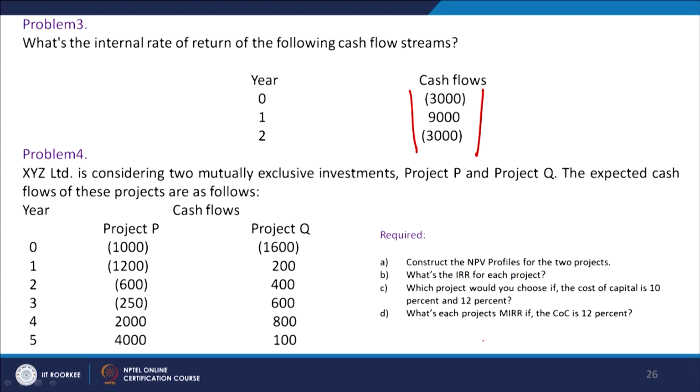You have to find out the value of R, and as I told you, R is the internal rate of return. The limitation of internal rate of return is when the cash flows are non-conventional. If you make the investment in the 0 period and the cash inflows come over the subsequent years, then that is a conventional cash flow problem.